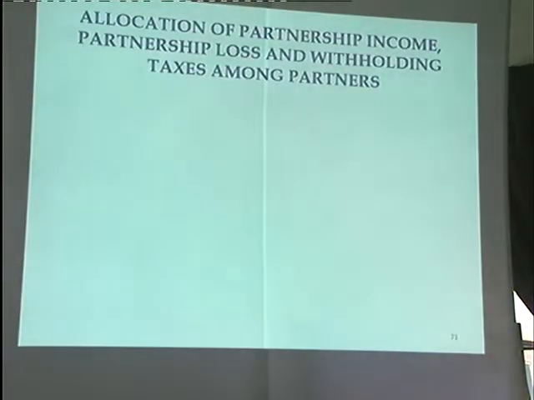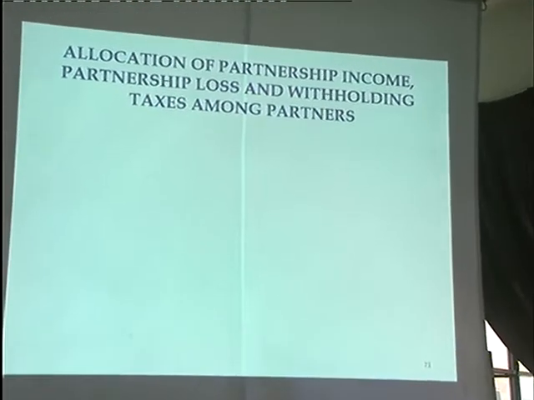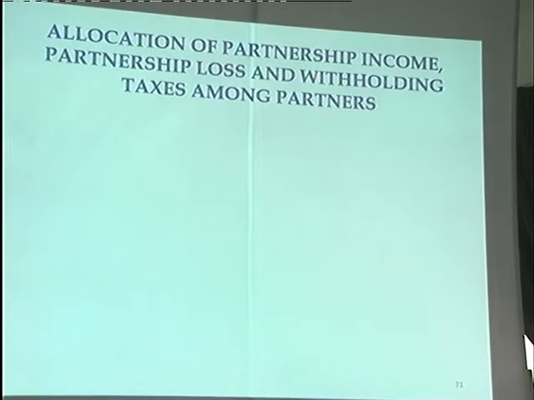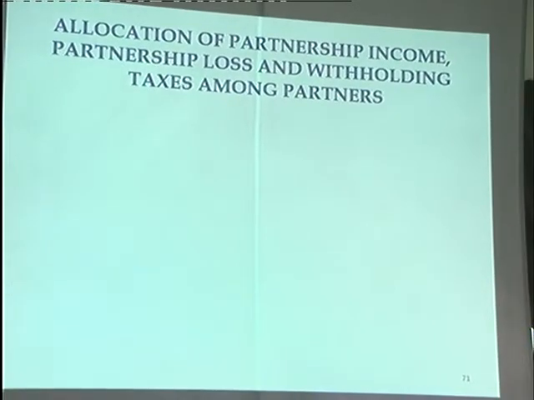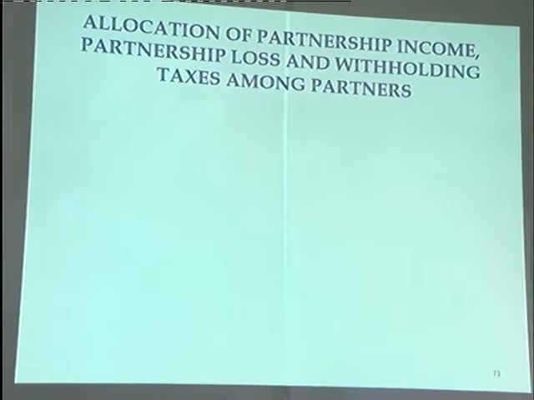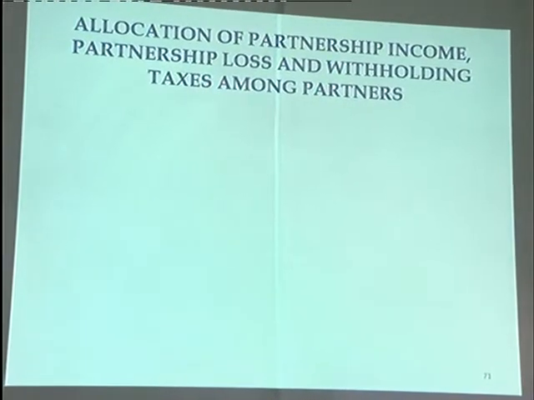Allocation of partnership income, partnership loss and withholding taxes among the partners. That is our syllabus. Allocation. All that we have done up to now is at the business level. Now the partner level. How do you allocate the partnership income among the partners for the personal taxation of individual partners?